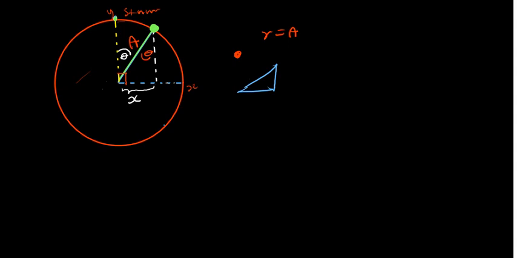The triangle, if I name it, sorry, P, Q and R. PQR. So the angle is theta over here. This is x, and A is the hypotenuse. So what is sine theta? Sine theta is equal to x over A.